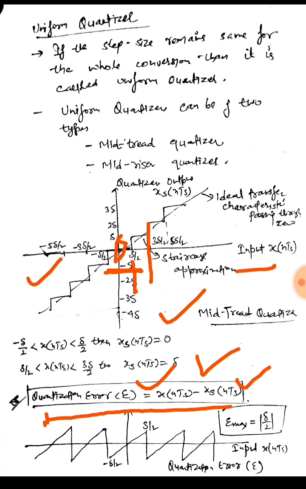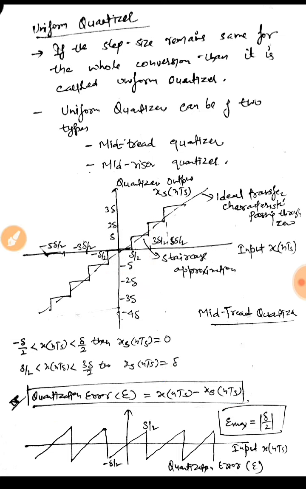So the maximum quantization error possible in a mid-tread quantizer is delta by 2, which we can draw like this. It ranges from minus delta by 2 to delta by 2. This quantization error is nothing but the difference between the sampled value and the quantized value we have assigned to that sample.